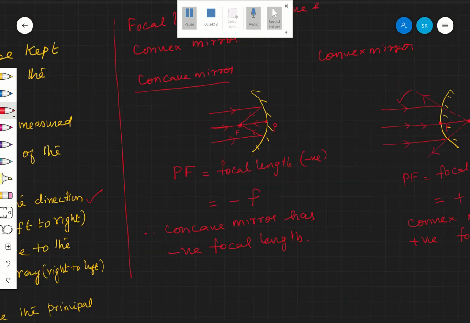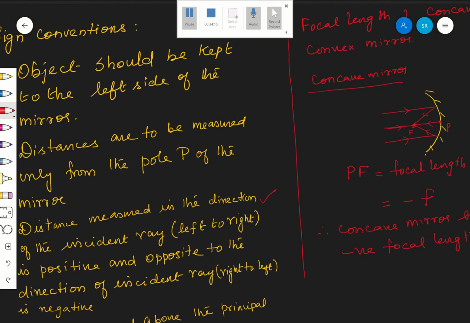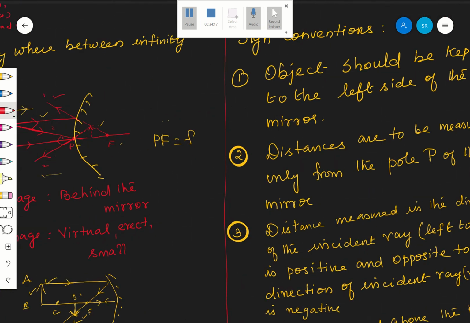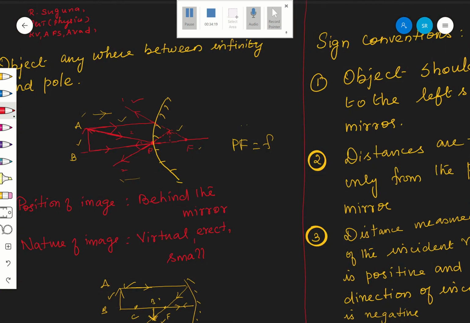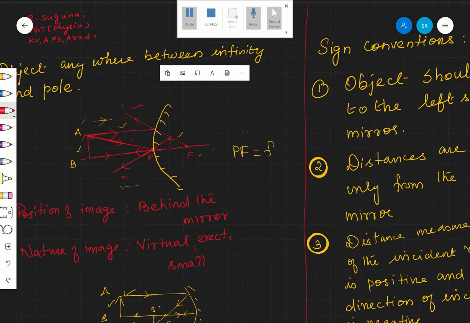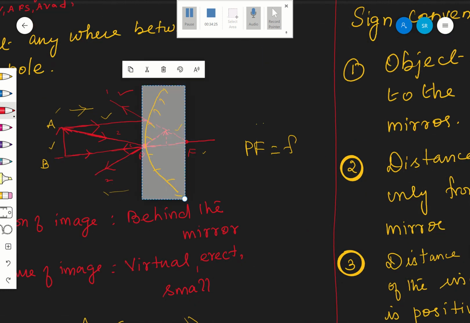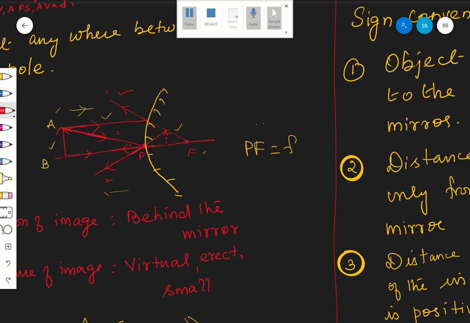Now next, what is the object distance and what is the image distance? In this case, PB is the object distance. This is the object. PB is the object distance, and for the image, name it A dash B dash.